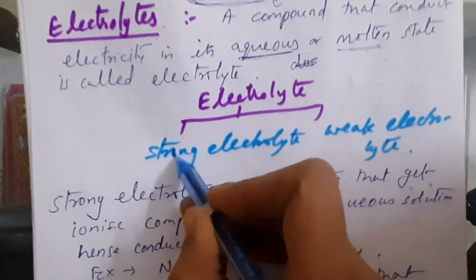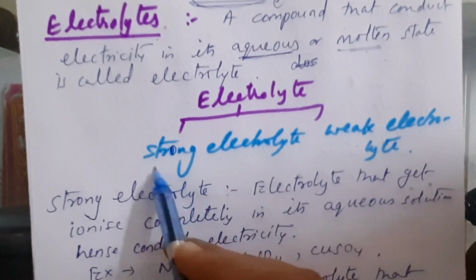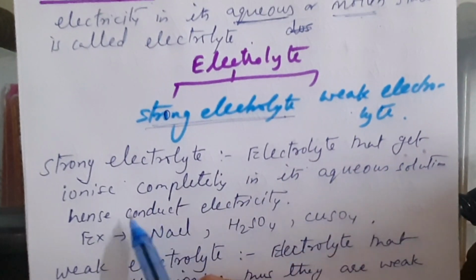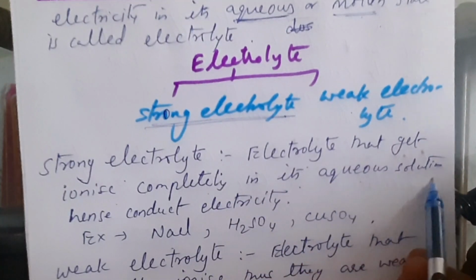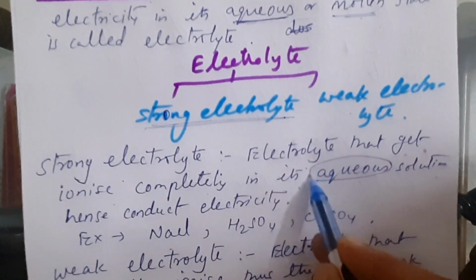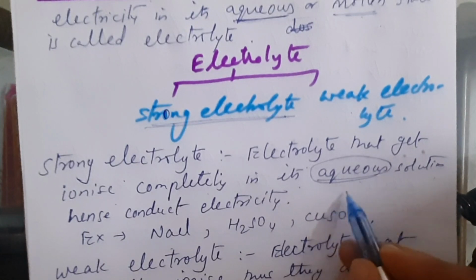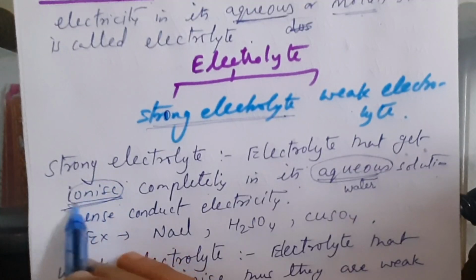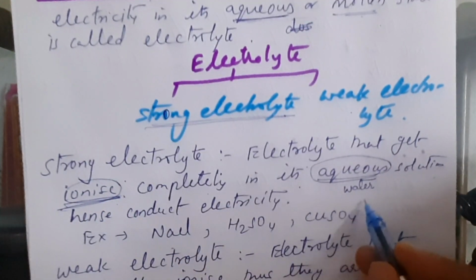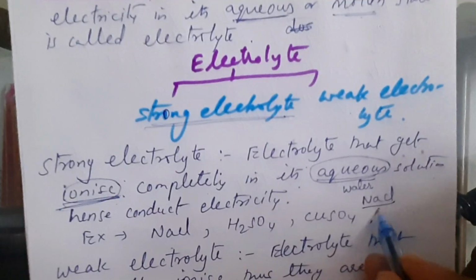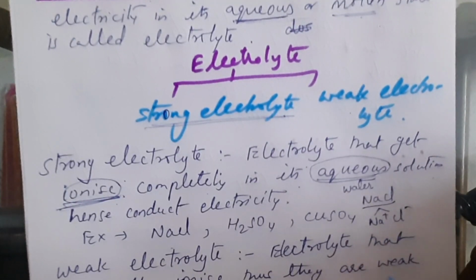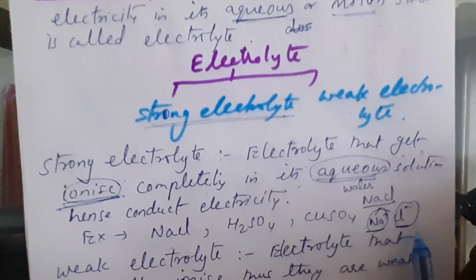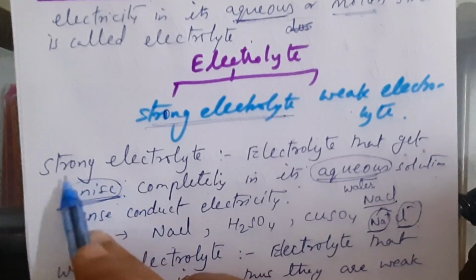They can be strong electrolytes or weak electrolytes. What are strong electrolytes? Strong electrolytes are those electrolytes that get ionized completely in their aqueous solution. Whenever we use the word aqueous in this chapter, be clear that it is dissolved in water. Ionize means forming ions. If we dissolve salt in water, it splits into Na+ and Cl-. When a compound dissolves as ions, we call it ionizing, and when they ionize completely, they are strong electrolytes.